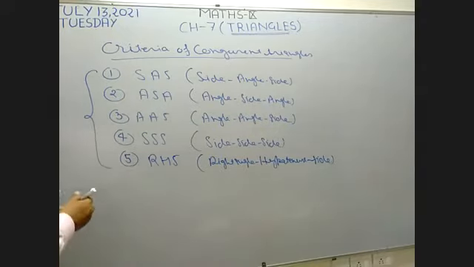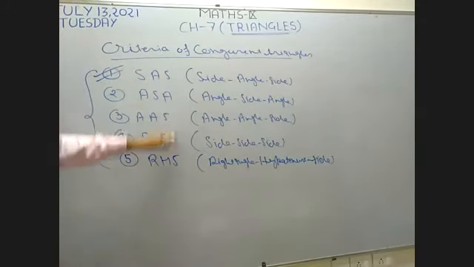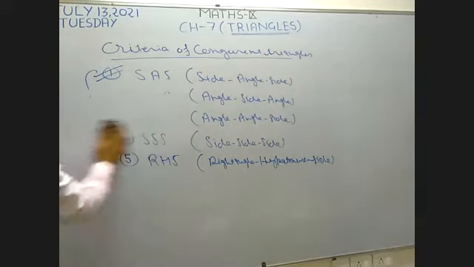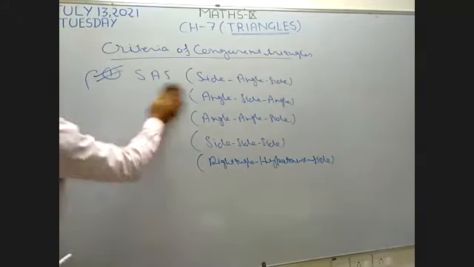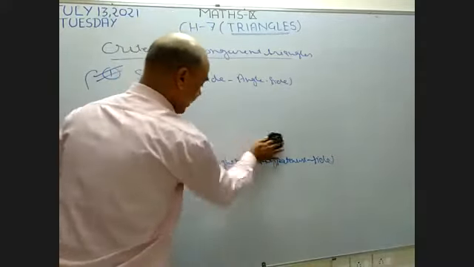Now I want to discuss the first one, SAS. Okay, write down these 5 criteria first. Write down fast. Okay. Now I'm going to discuss the first case, SAS. See, what is the meaning of SAS? I'm going to explain the first criteria to make two triangles congruent.